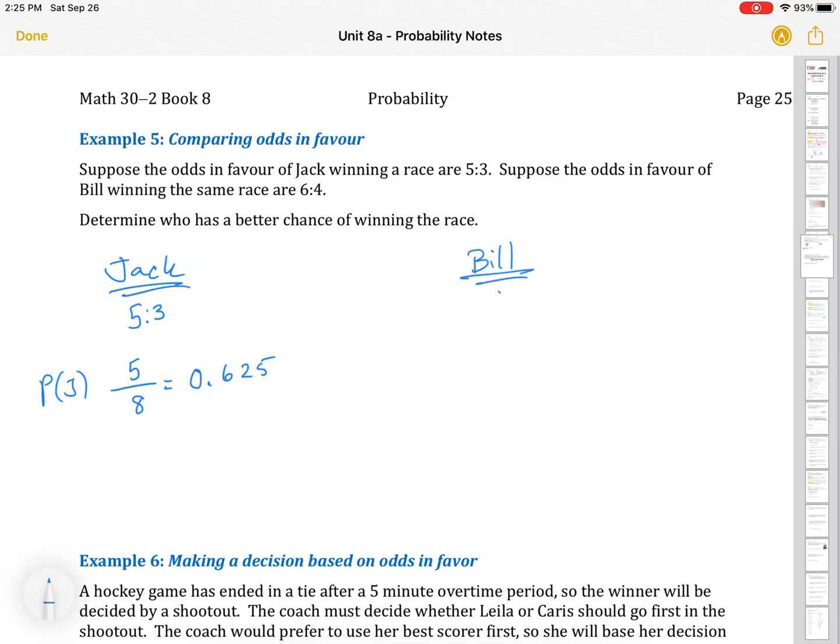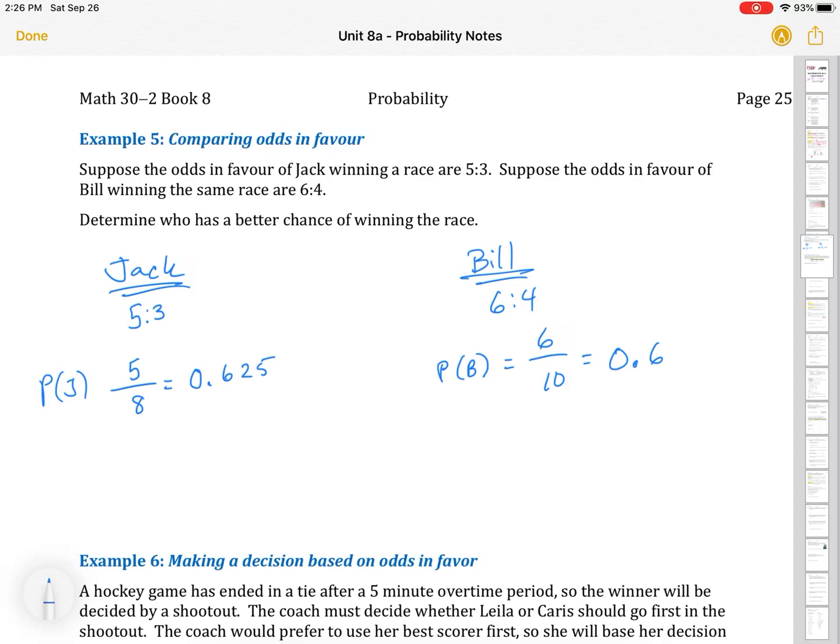So that means it's 5 out of 8, which we can convert to decimal, which is 0.625. For Bill, it is 6 to 4. So the probability of Bill winning is 6 out of 10, which we can convert to 0.6.